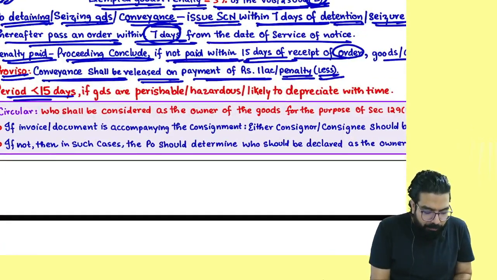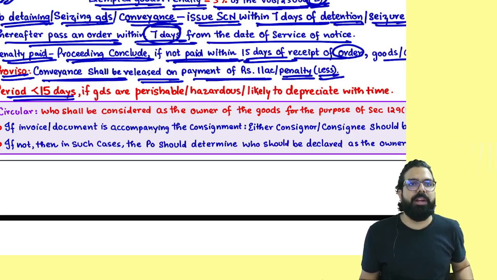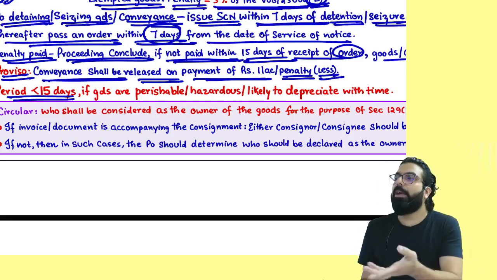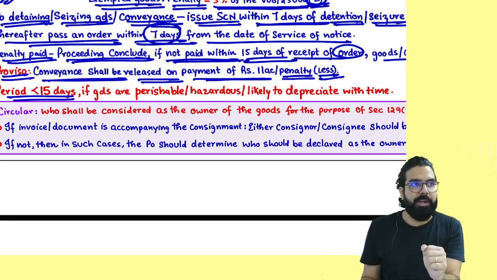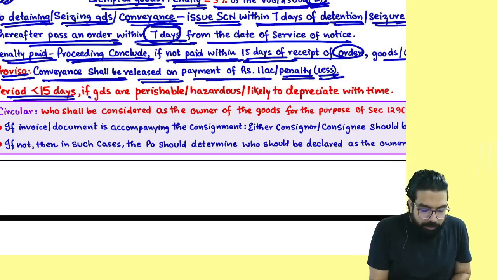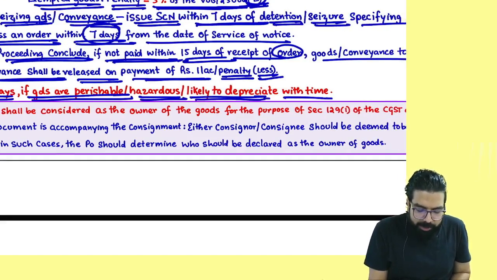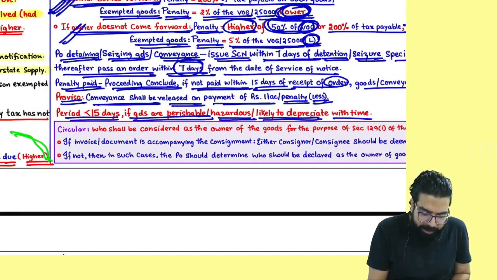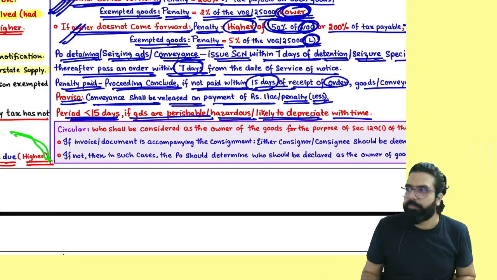Next. Sir, period of 15 days. Supposing they gave you 15 days to pay the penalty, right, everyone? They gave you how many days of time? 15 days. Mangoes are there. Mangoes will become seed after 15 days. So they are telling that if the goods are perishable or hazardous goods likely to depreciate with time, will this 15 days of time be there? No. This will be reduced.